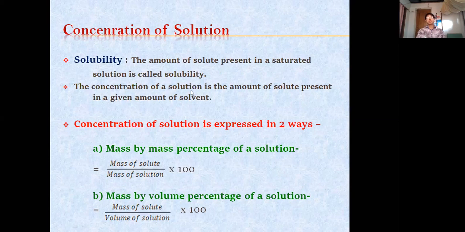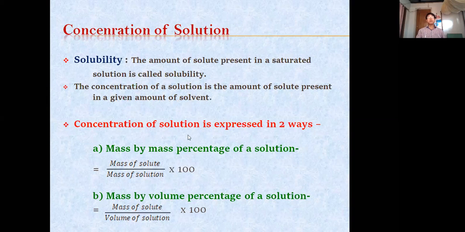The concentration of a solution is the amount of solute present in a given amount of solvent. It is below saturation point. Once the saturation point reaches, no more solute will get dissolved. So when we say concentration of a solution, it is actually the amount of solute present in that solvent. That is the concentration. It may be more or it may be less because it is a comparative word. We can say more concentrated or we can say less concentrated. So this is about the solubility.